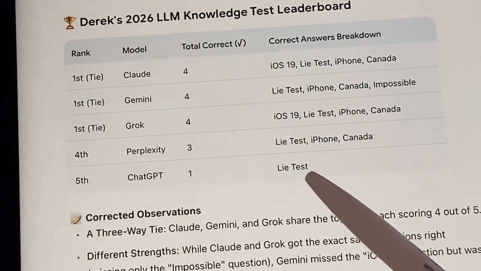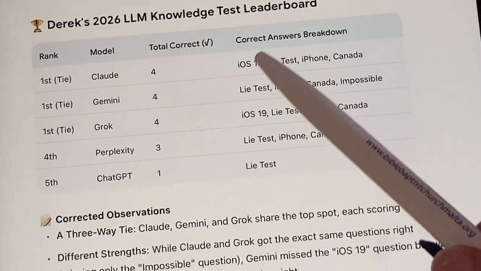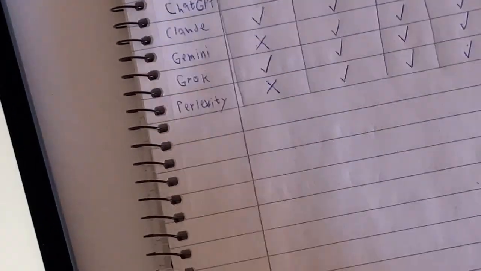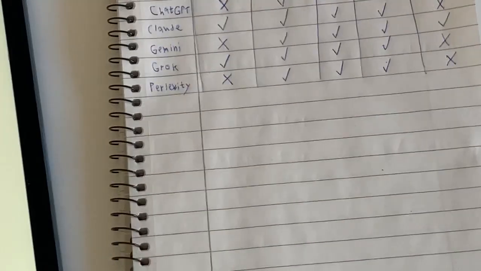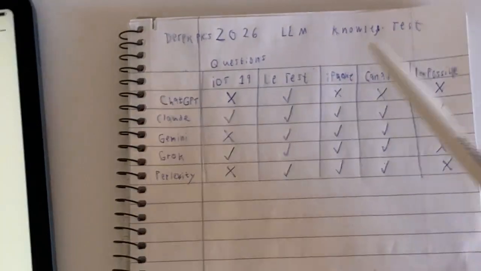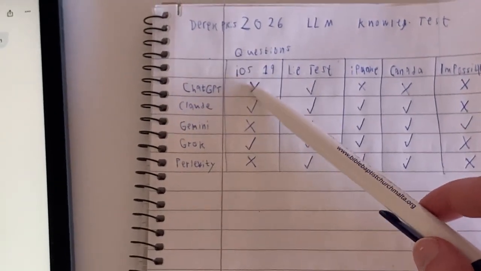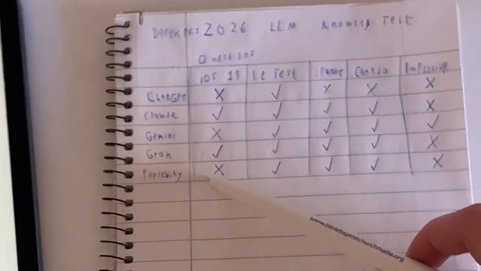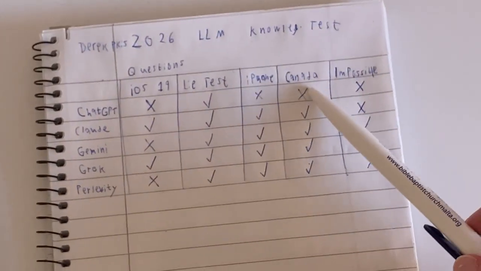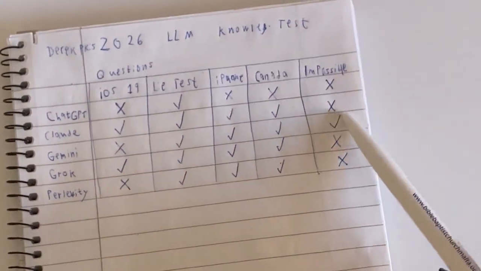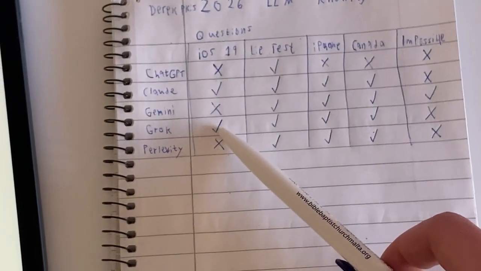So this one completed the lightest. Lightest is the easiest one. Easy, everybody got the lightest. Yes, it's here. Everybody got the lightest, correct. This one, iOS 19, ChatGPT, Perplexity failed. The iPhone, only ChatGPT failed. Canada, only ChatGPT failed. Here, Gemini won, but it failed on this one. That's why Grok succeeded to do this one, and Claude.